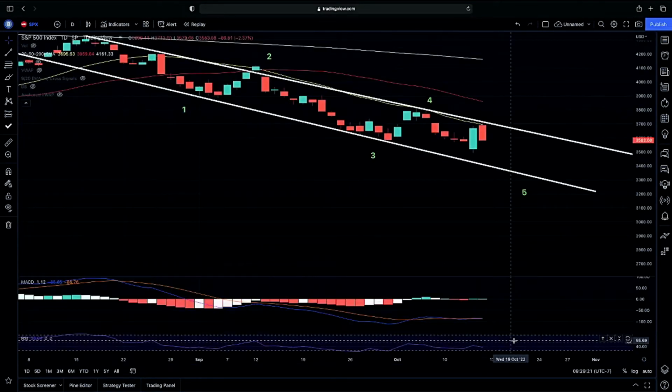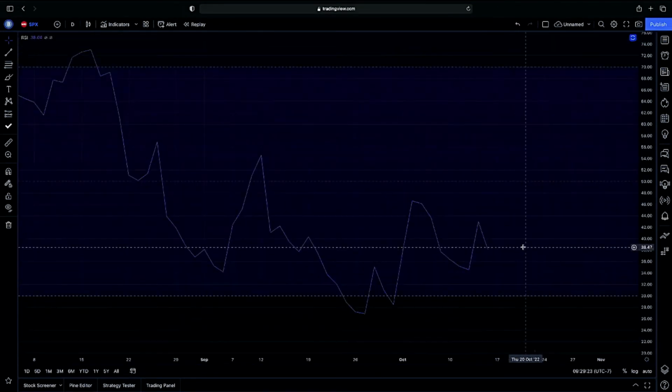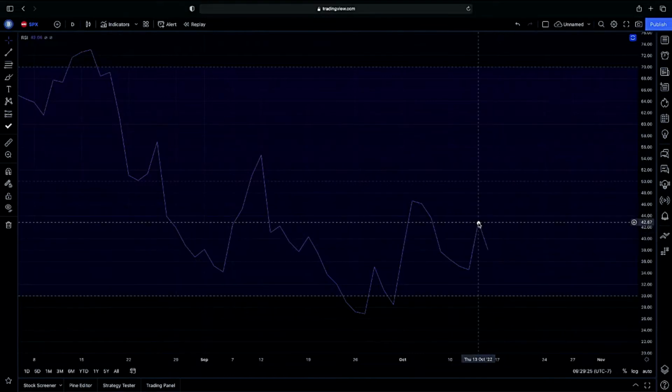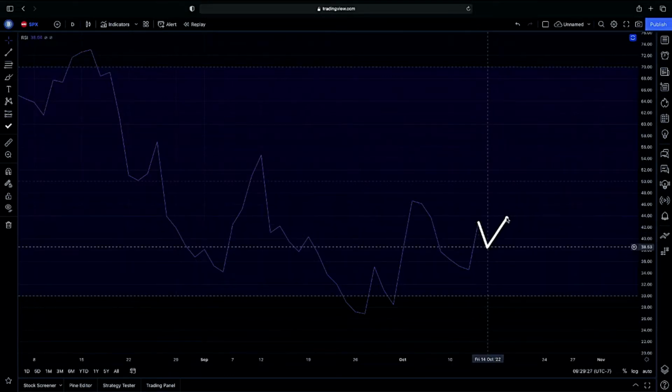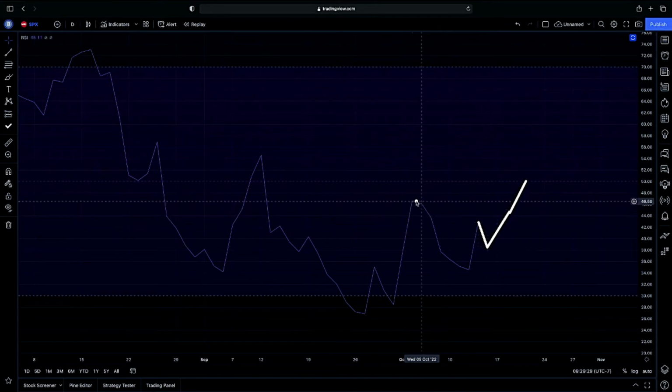Now, looking at our relative strength, do we have room to run to the downside? As you guys can see, again, we are pointing down. If we do start to point up, when we do break above our previous high that we had, then we could have more confirmation on a continuation on higher.